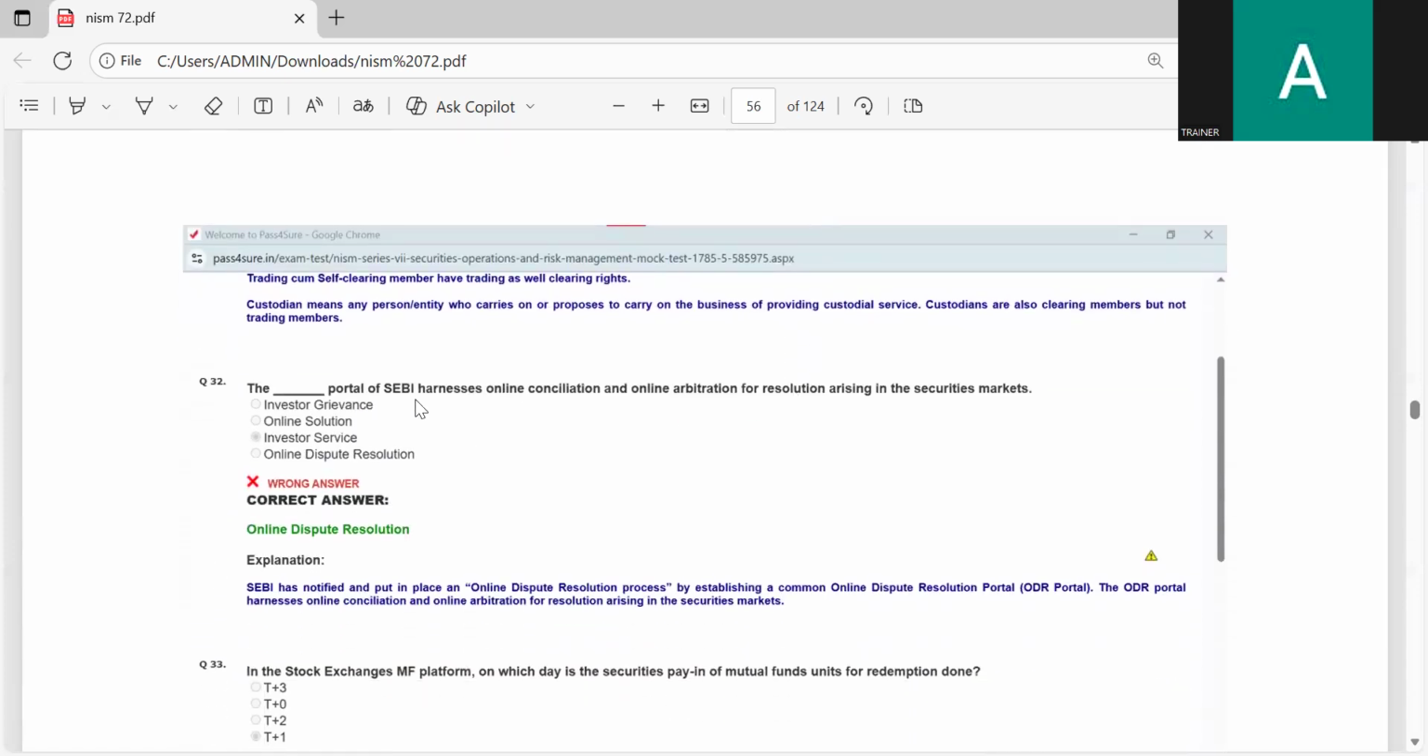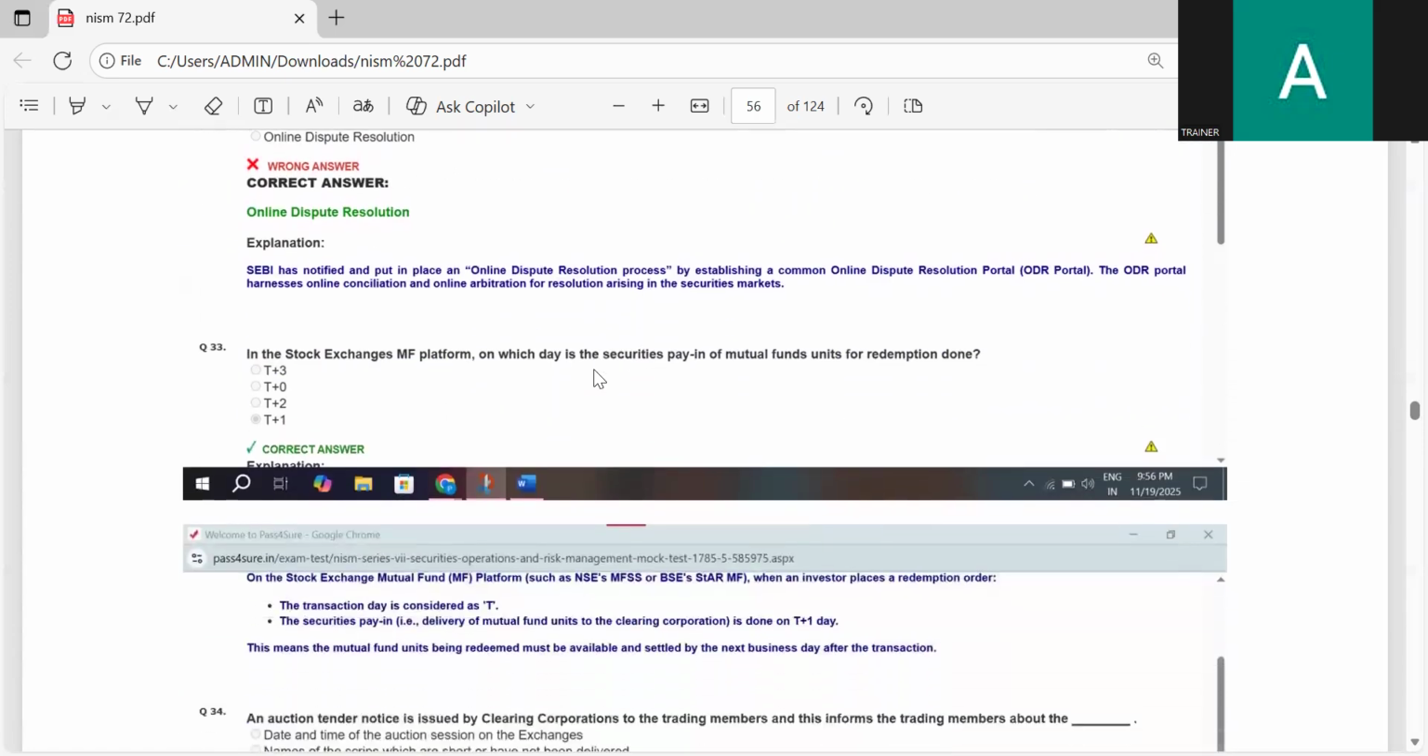The SMART ODR portal of SEBI harnesses online conciliation and online arbitration for resolution of disputes arising in the securities market. Investor grievances, online solution, investor service, online dispute resolution. The correct answer is online dispute resolution.